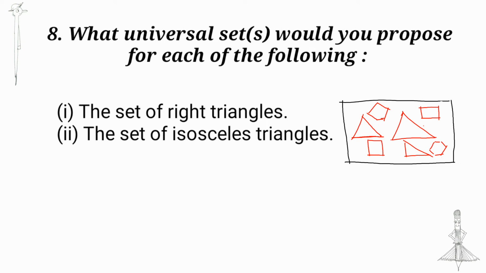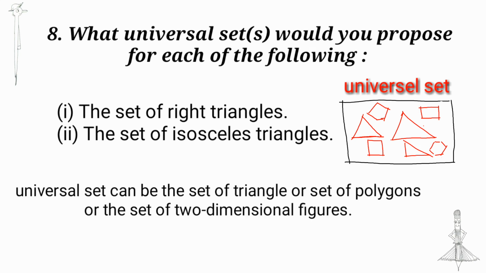What universal sets would you propose for each of the following? First question, the set of right triangles. For the set of right triangles, the universal set can be the set of triangles or the set of polygons. Next, the set of isosceles triangles. Isosceles triangles are some type of triangles. So, the universal set can be the set of triangles or the set of polygons or the set of two-dimensional figures.